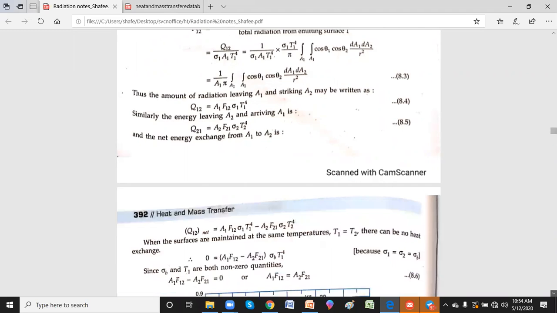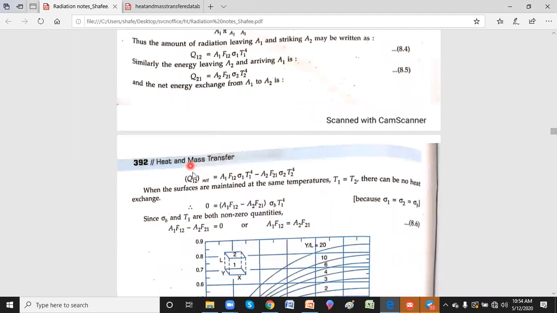Now this is very important, just remember what is net. Anyway, one way you can take the heat transfer: whatever goes from here will fall on this. So the net radiation heat transfer Q12 net becomes A1 F12 sigma 1 T1 power 4 minus A2 F21 sigma 2 T2 power 4. Assume T1 equal to T2, then sigma 1 equal to sigma 2 equal to sigma B, as I showed here.